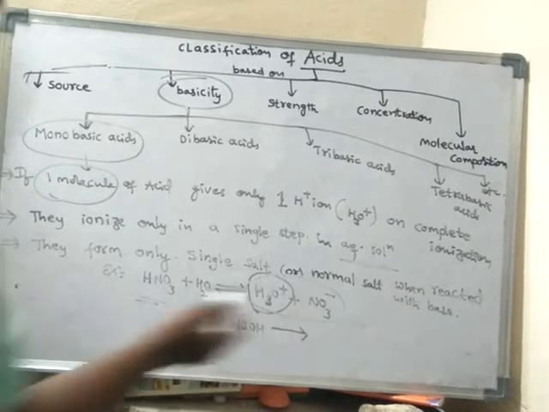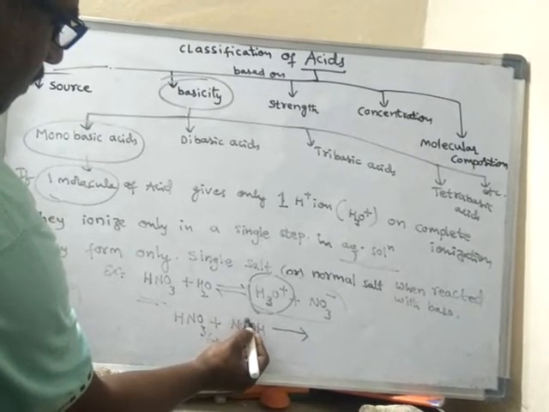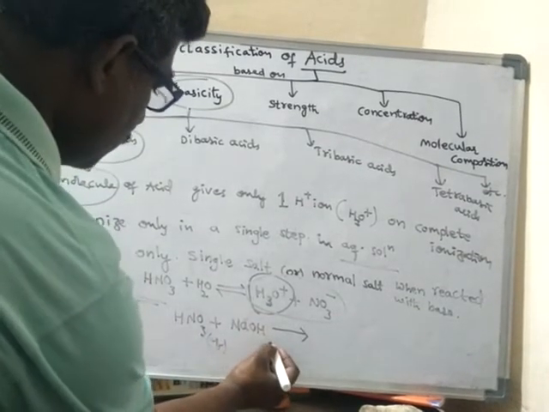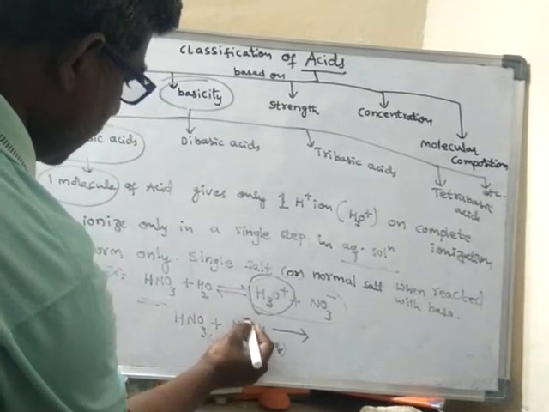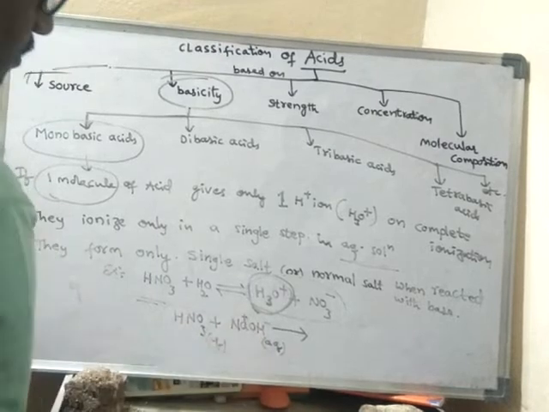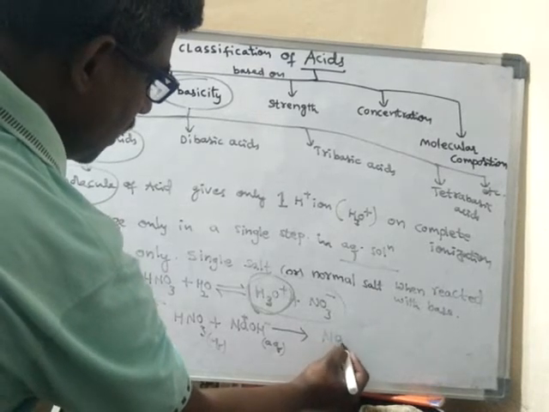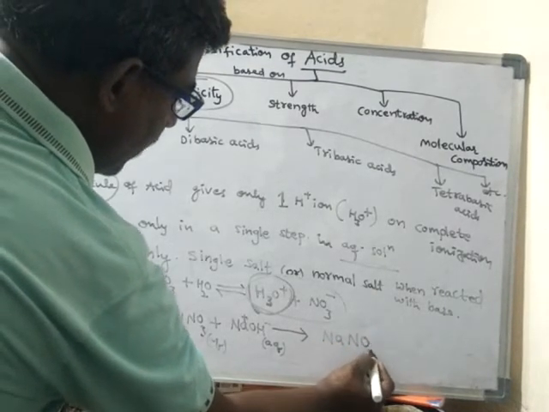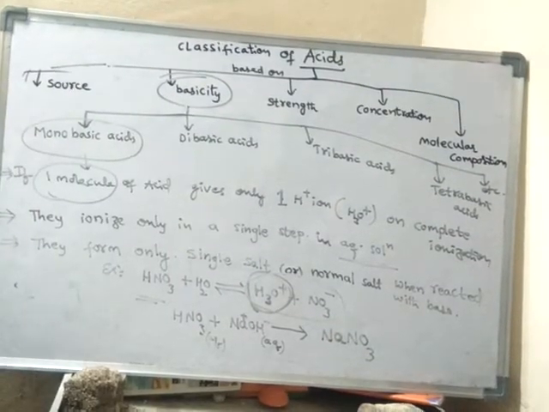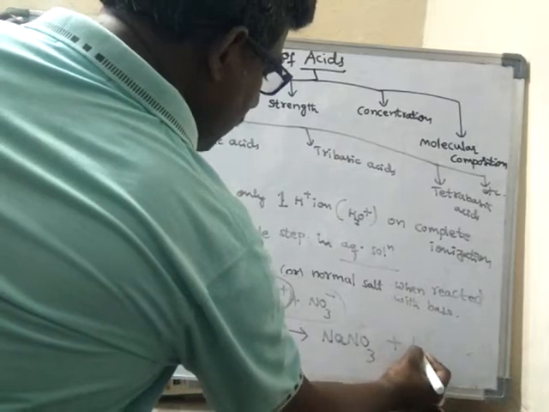The base is also an aqueous solution, containing Na plus and OH minus. So this one will react with OH minus ions, and this one will react with Na plus. It forms NaNO3, a salt, and water.